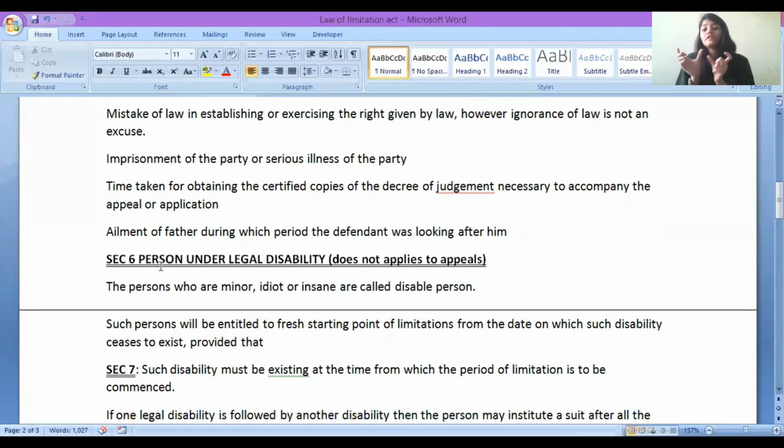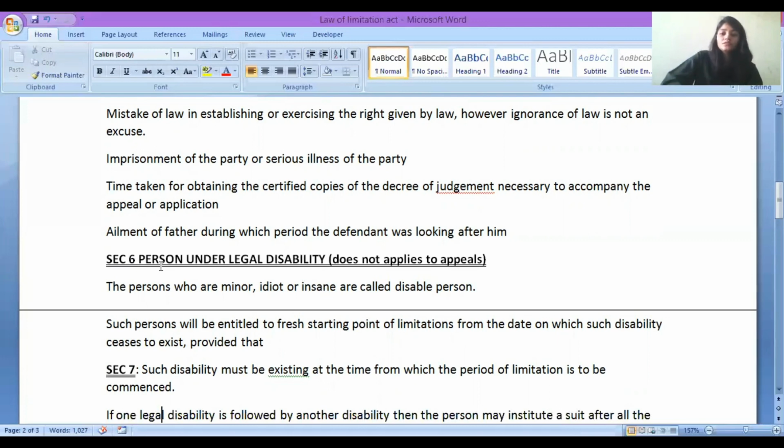They will get a fresh 3 years from the date on which such disability ceases to exist. For example, I am 17 years old. I need to file an appeal within 3 years, so my period of limitation is 3 years. That means I need to file within 3 years: 17, 18, 19, right?